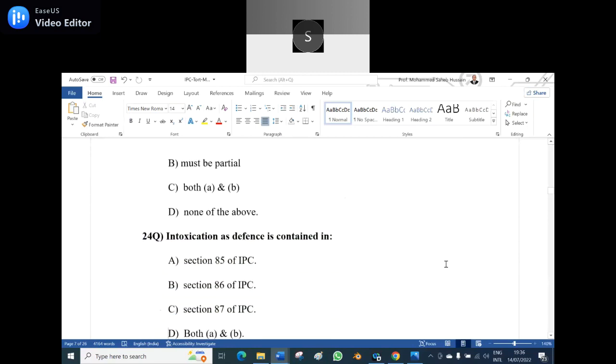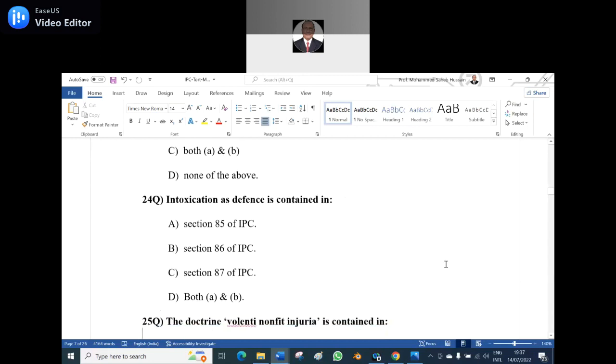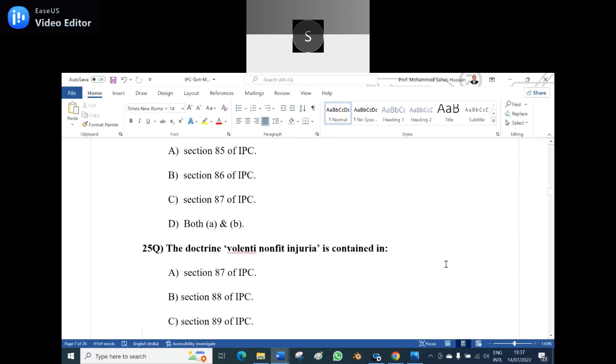Yes, the 24th question. Intoxication as a defense is contained in: option A, section 85 of the IPC; option B, section 86 of the IPC; option C, section 87 of the IPC; option D, both A and B. Section 85, sir. No, 87 then. Both A and B. Section 85 deals with it and 86 also deals with it. Intoxication. Okay, sir.